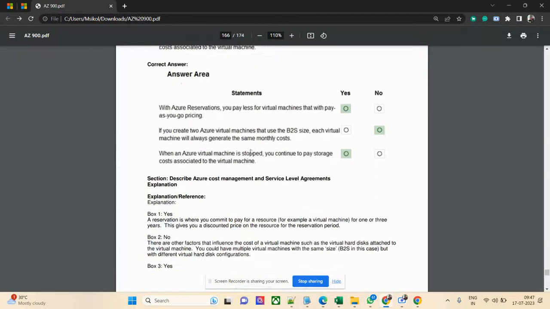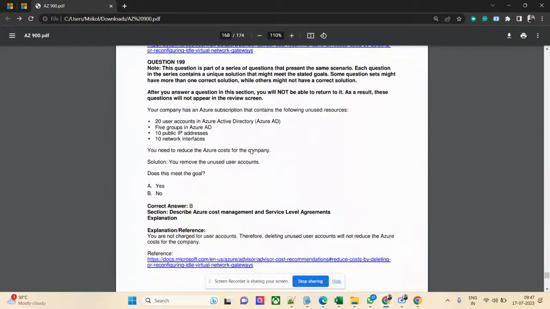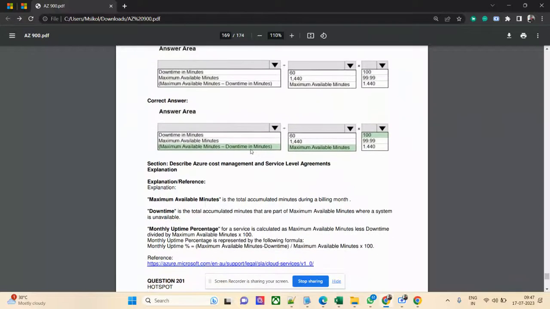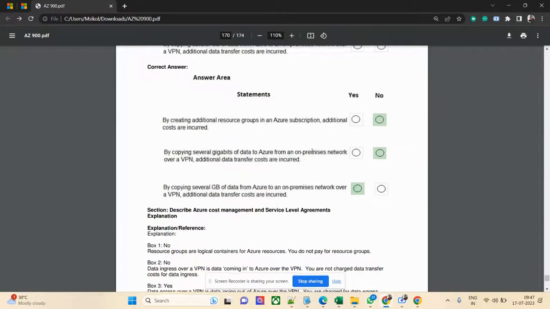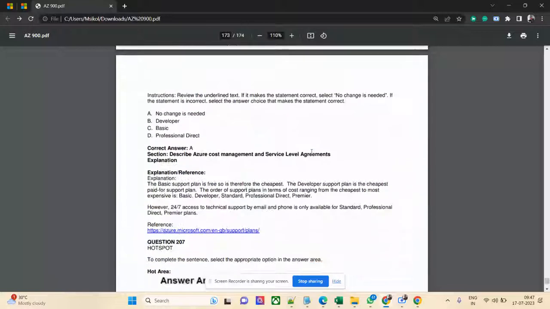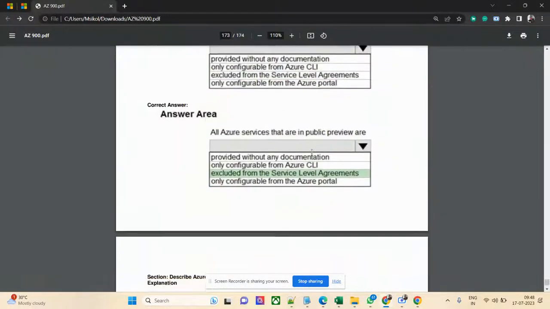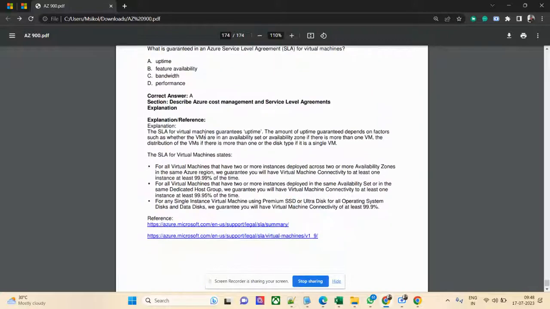So we are almost at the end of this one. These numbers are very important, you need to keep them in mind at least. There are a few numbers that you need to keep in mind. And we are at the end, I believe. 208. So this 208th question is the last question.